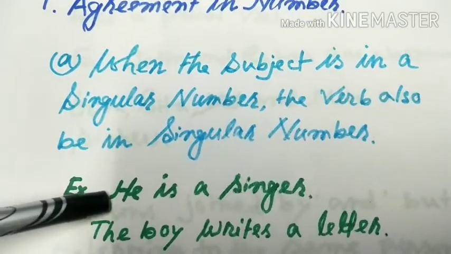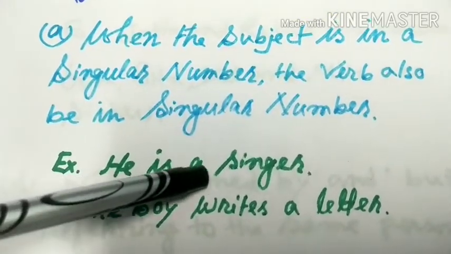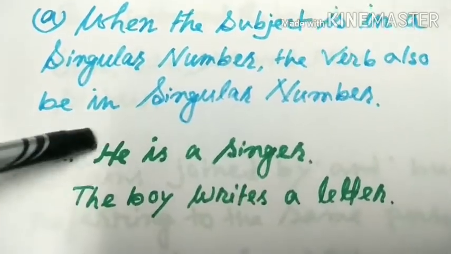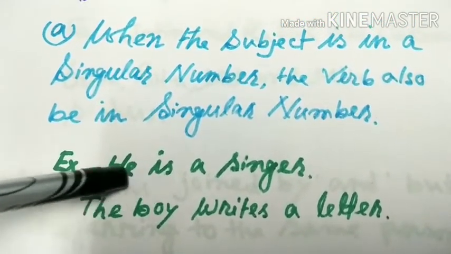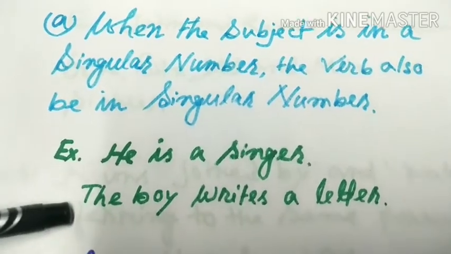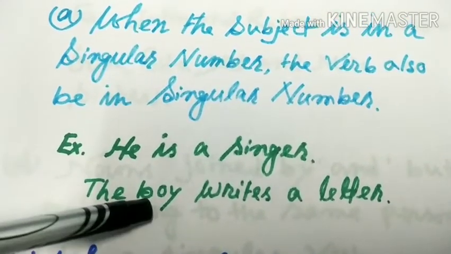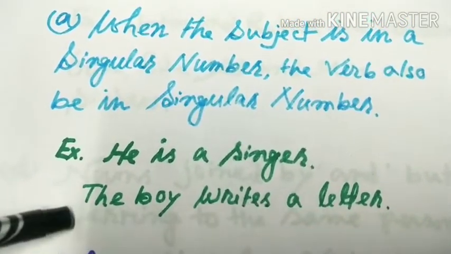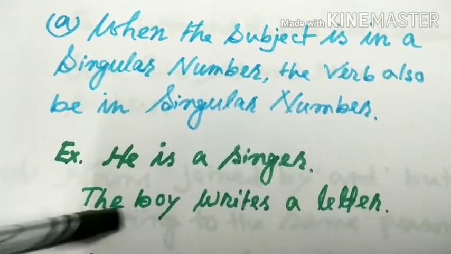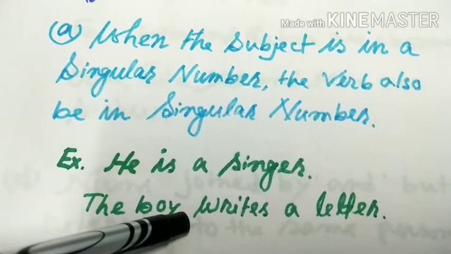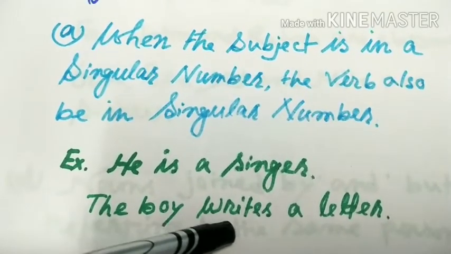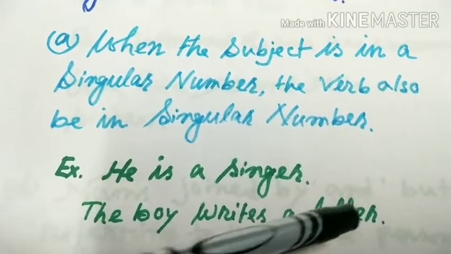Look at this example. He is a singer. The subject here is singular, he. So the verb is also in singular. The second example, the boy writes a letter. Here the subject, the boy, is singular. So the verb also is in singular. So we have written here writes a letter.